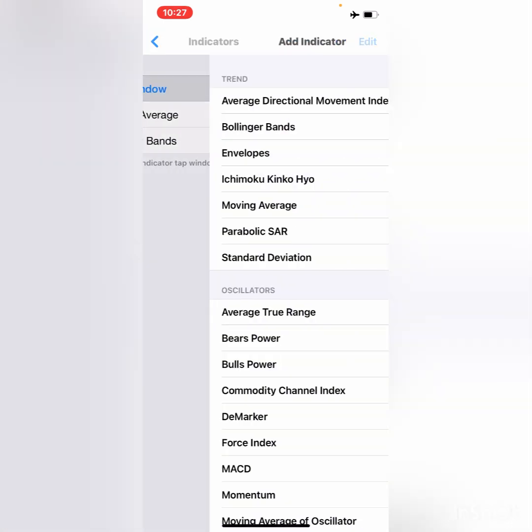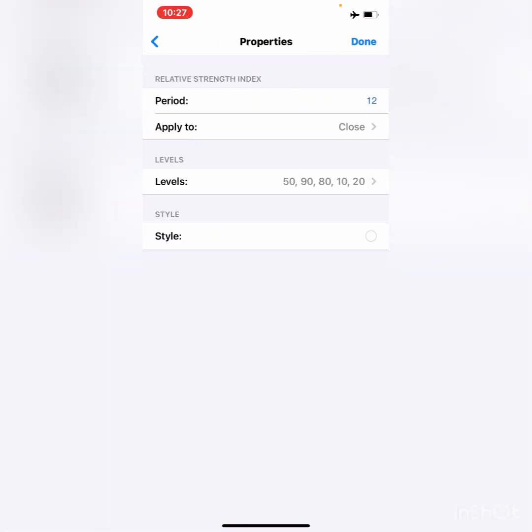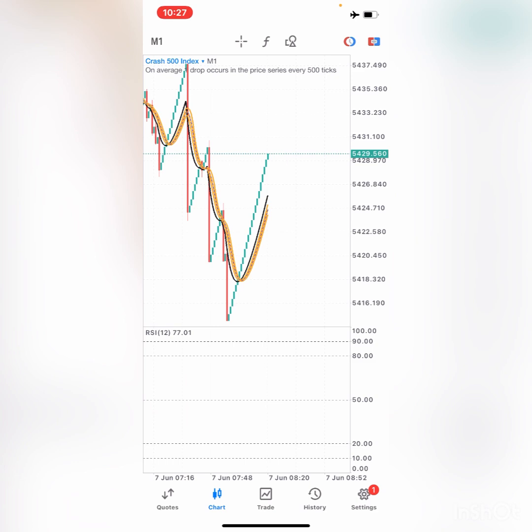And then we also need an indicator called the relative strength index, which is right here. This one is going to have the following properties. It will have a period of 12, apply to close. The styling for this indicator will be white, or basically the color of your background. So if you have a white background, you click white like me. If you have a black background, you click black. And it will have the following levels: level 50, level 90, level 80, level 10, and level 20. Then you click done, and as you can see, we now have those levels down there on our indicator window 1.